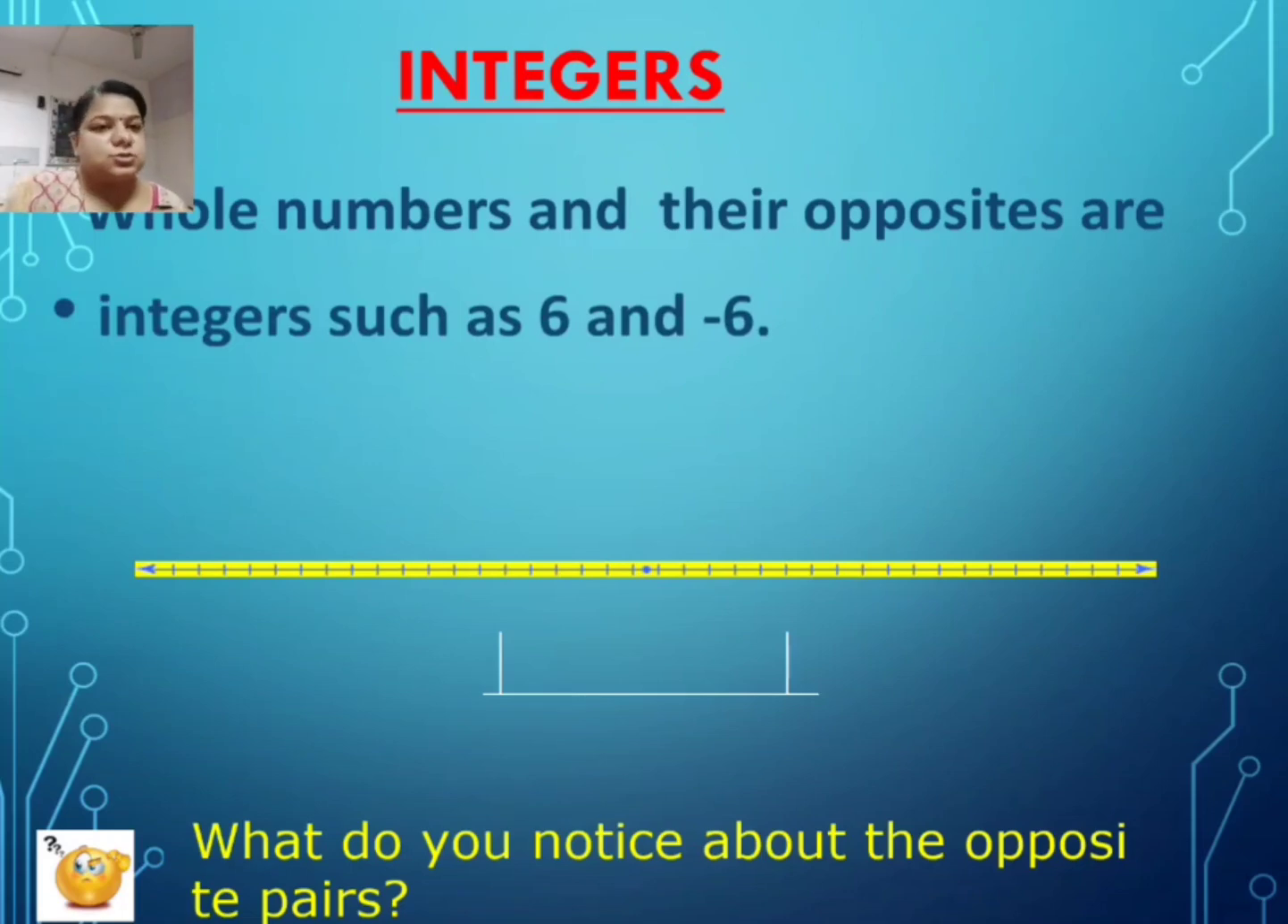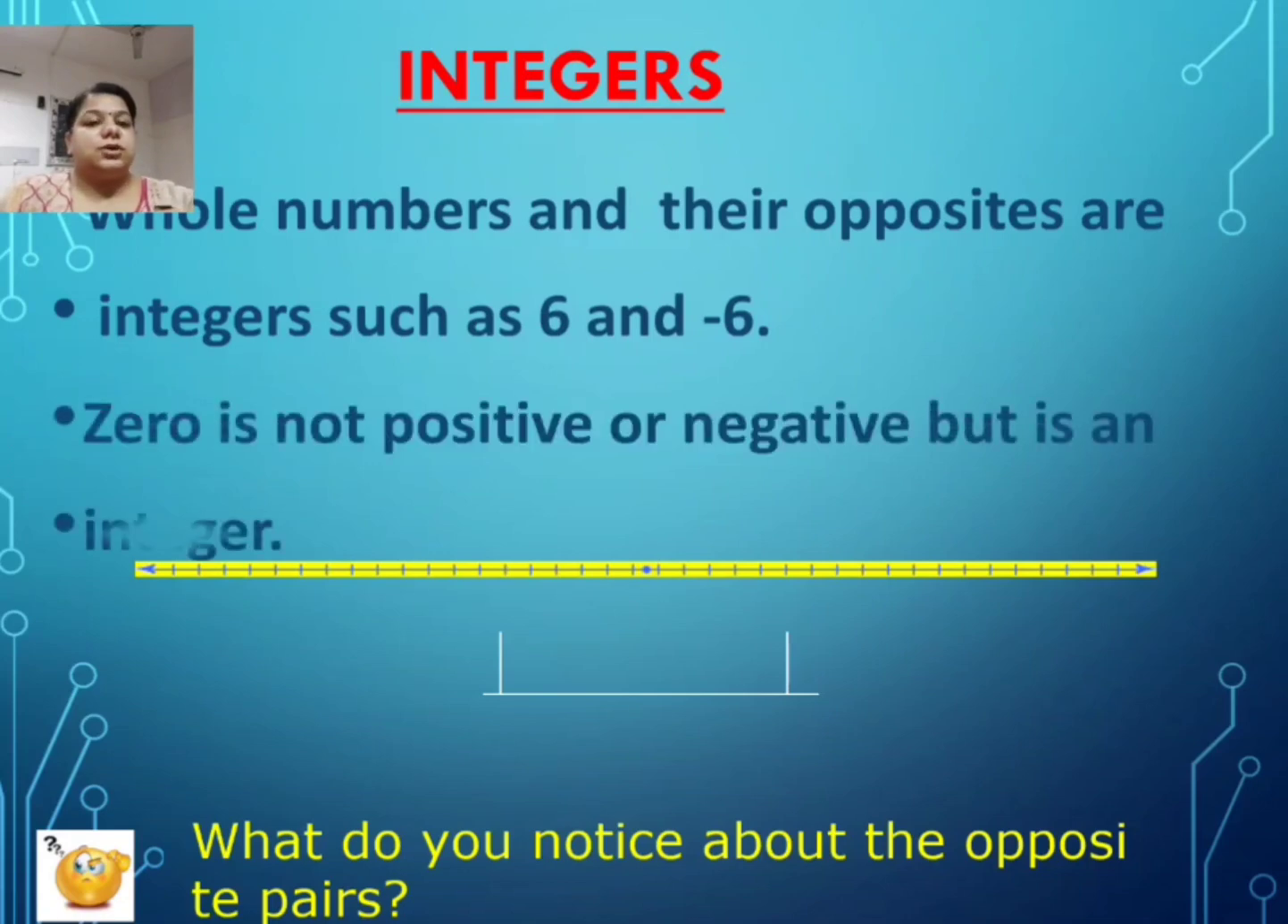So the opposite of 6 will be shown with a minus sign. The opposite of 6 will be minus 6, and similarly the opposite of minus 6 will be plus 6, right? And what about 0? 0 is also an integer, but 0 is neither negative nor positive. So the negative numbers, 0 and the positive numbers together make the set of integers. All these numbers are called integers.